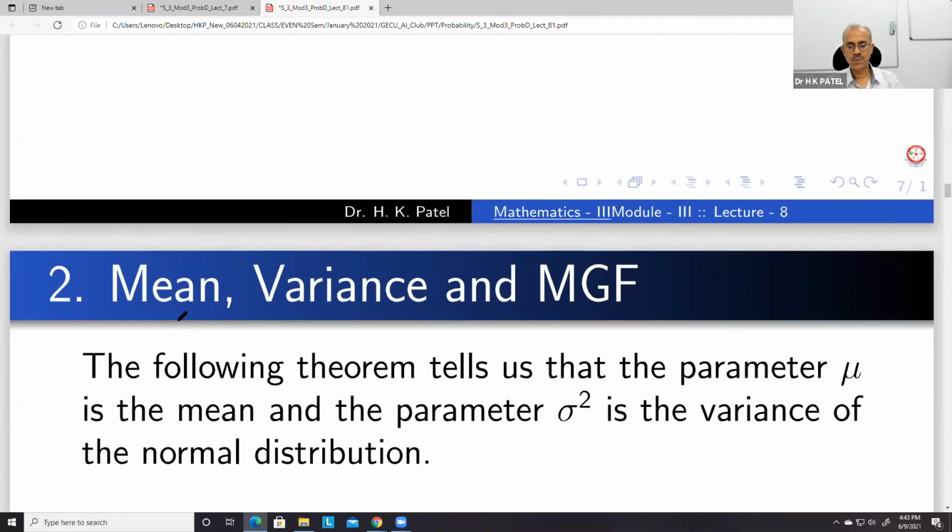Then again we have the mean, variance, and moment generating function. So mean, now what is mean actually? E(X).